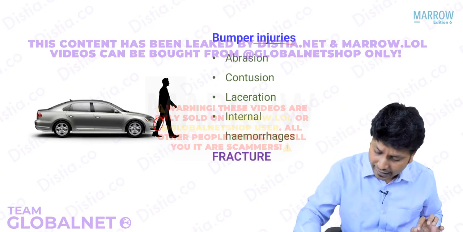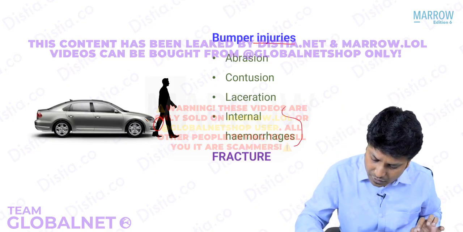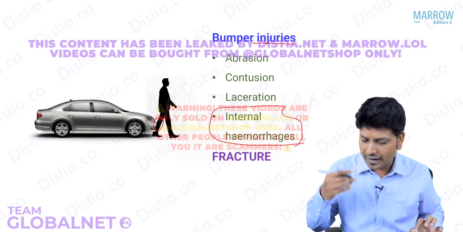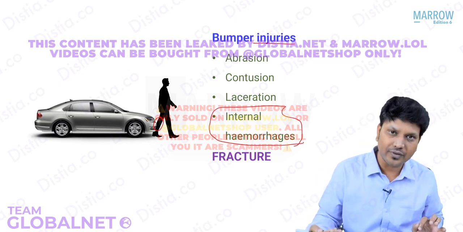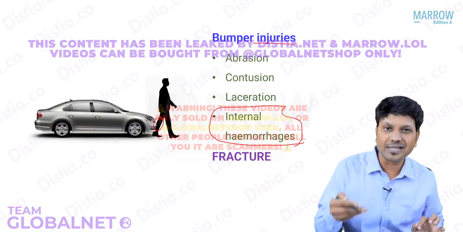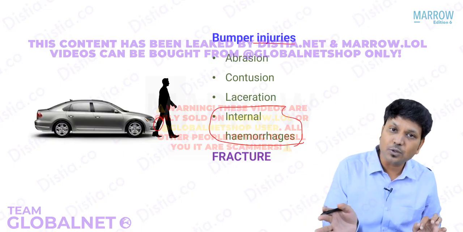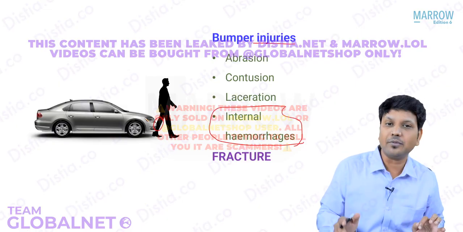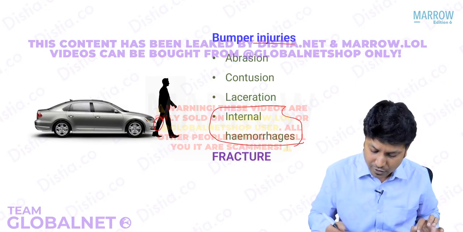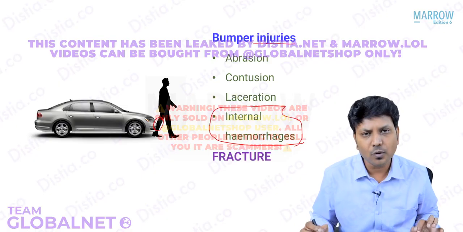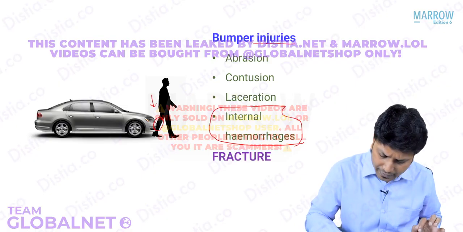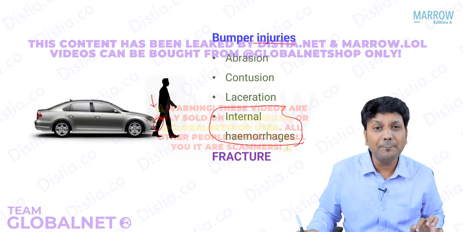That is the reason why, whenever we get a road traffic accident victim, we normally dissect the calf region and find out whether there are internal injuries present or not. Maybe it is not visible outside, but internally you'll find a lot of injuries. That is because of the bumper impact. Do remember, it is called bumper injury.